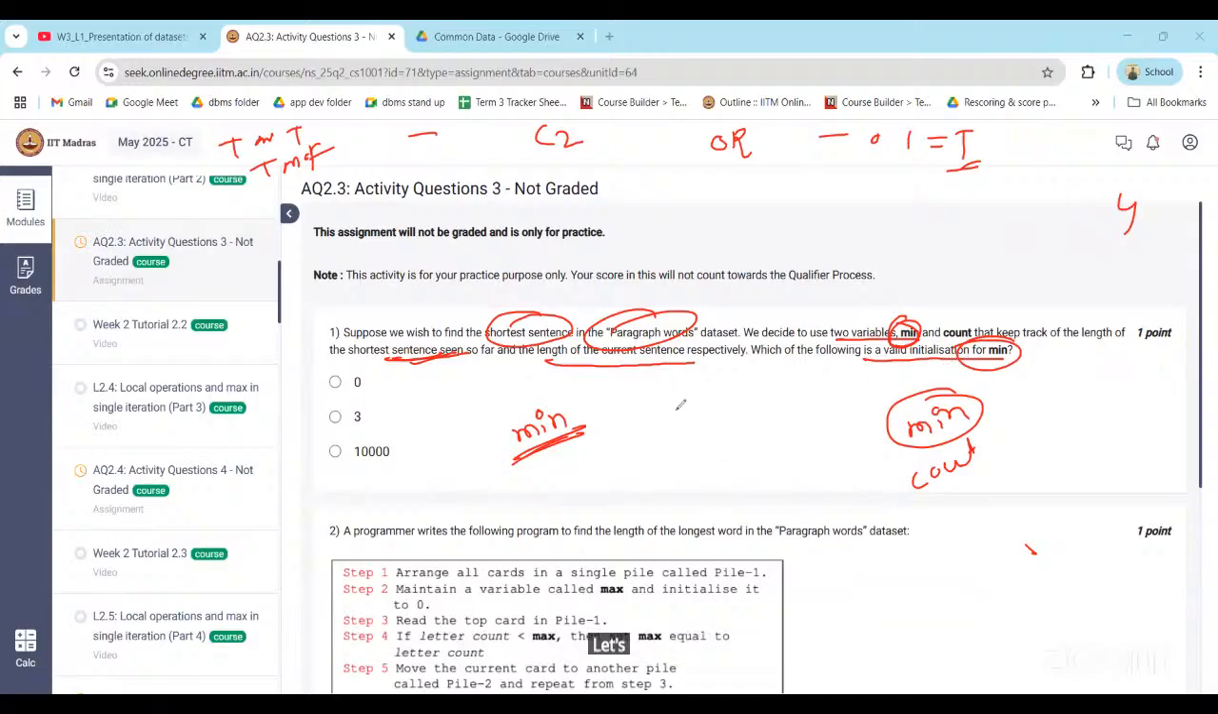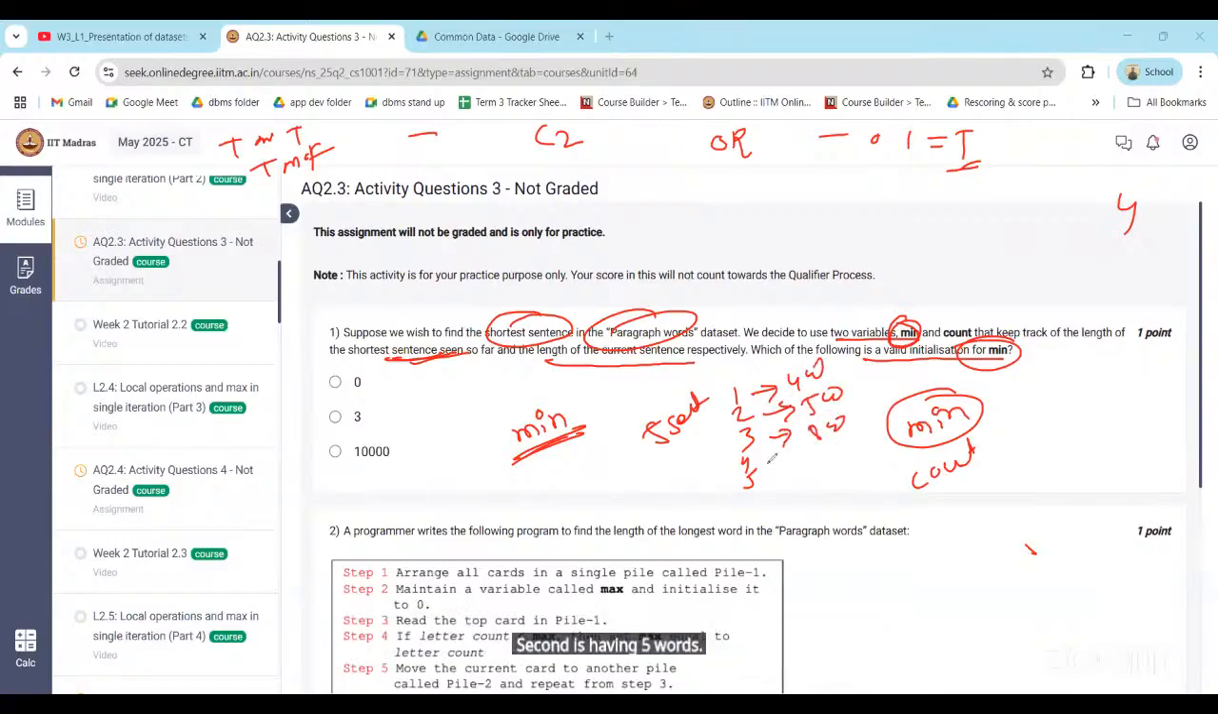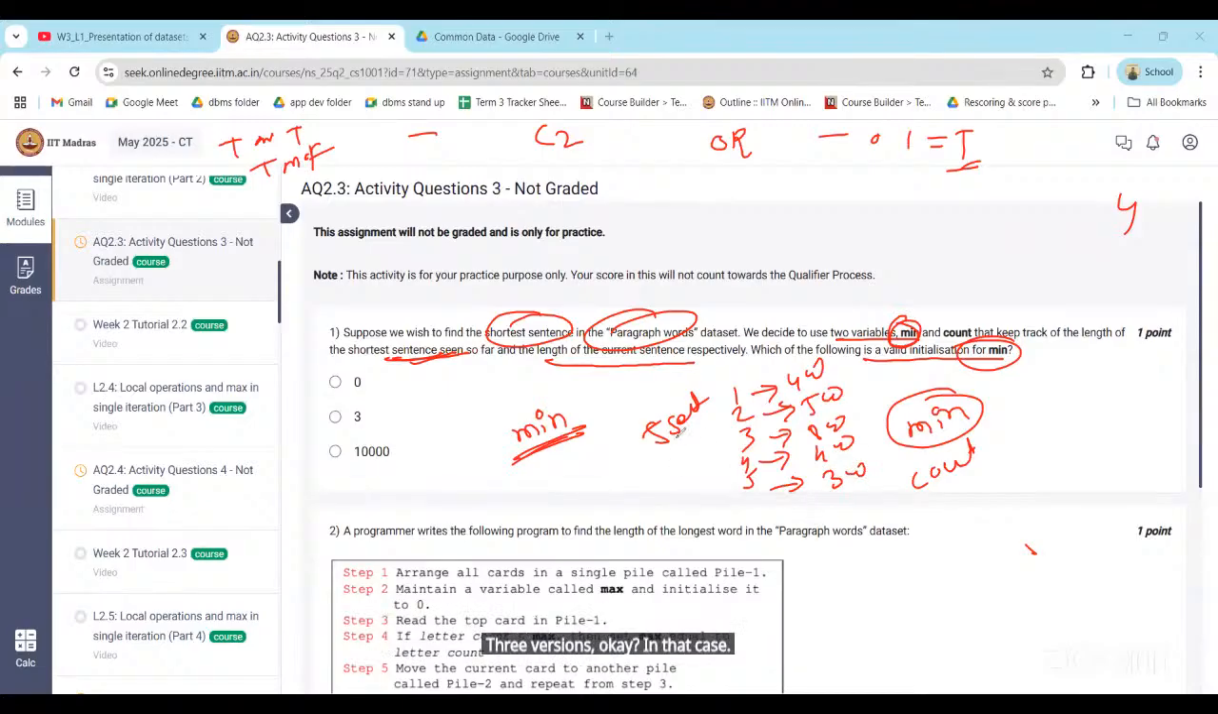Let's say, for example, I have 5 sentences in the words data set. So with 1, 2, 3, we have 5 sentences. The first sentence has 4 words, the second has 5 words, the third has 8 words, the fourth has again, let's say, 4 words, and the fifth sentence has 3 words. In that case, I want to find out the minimum number of words, right?